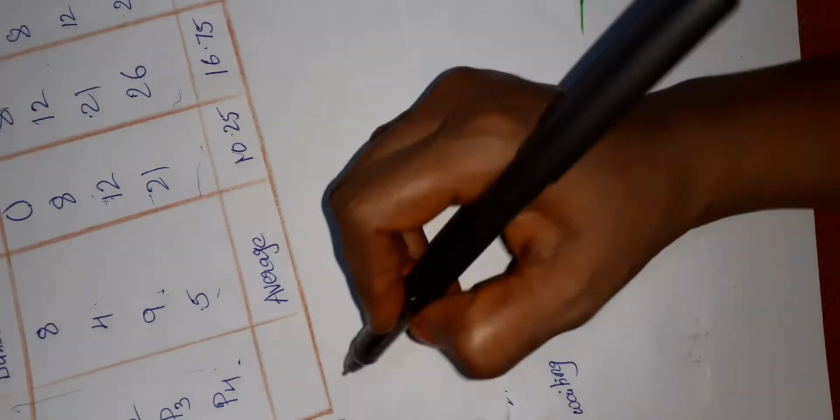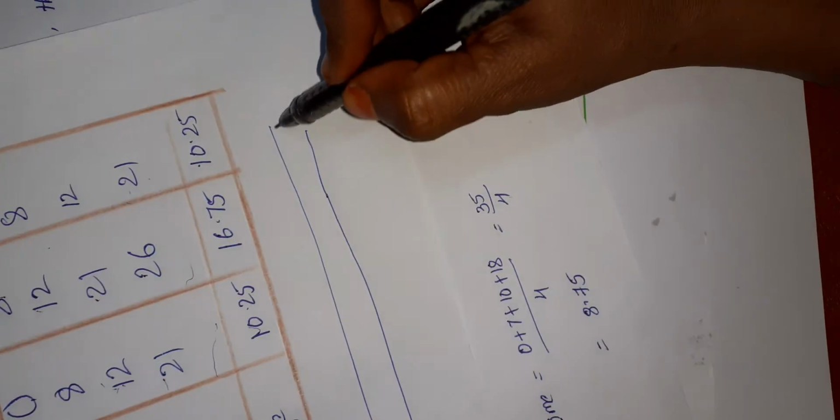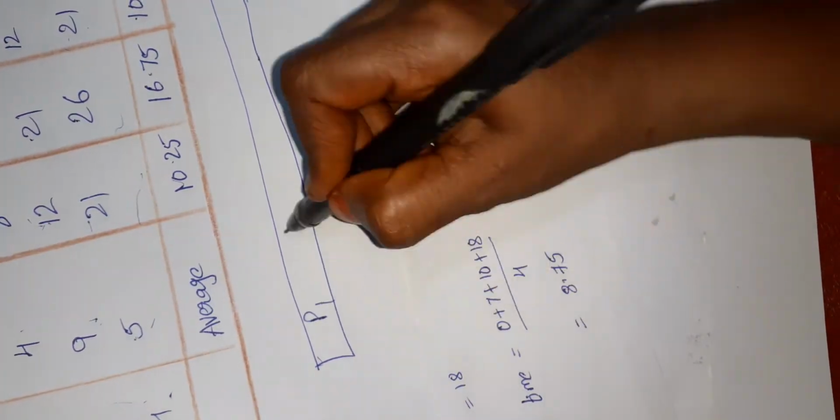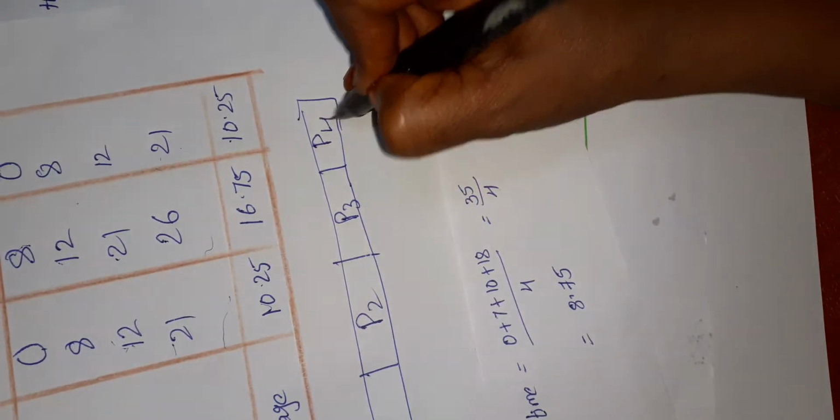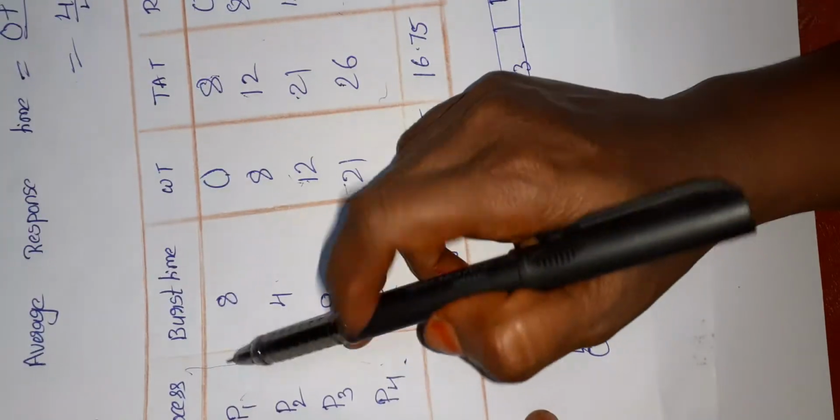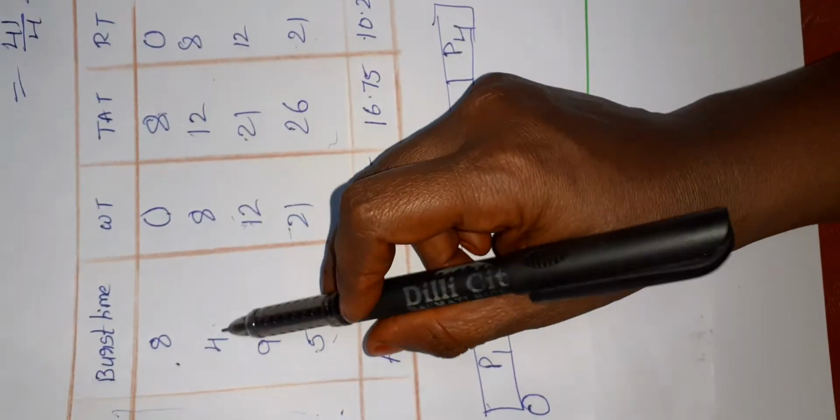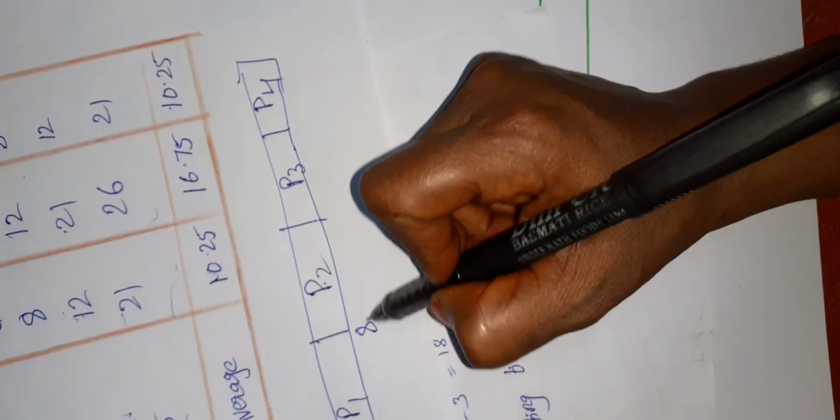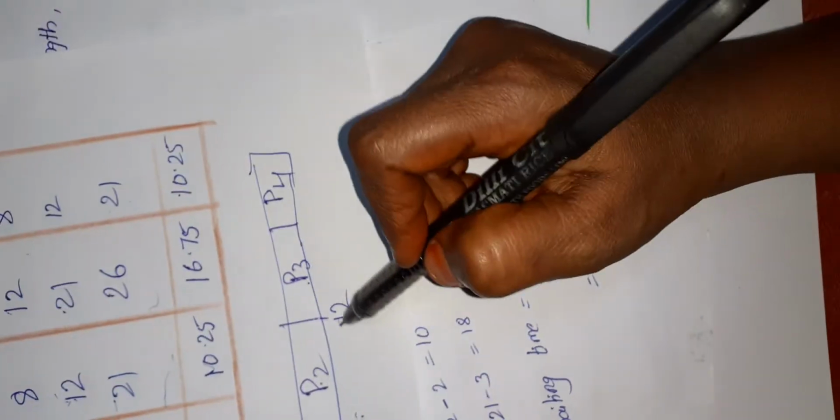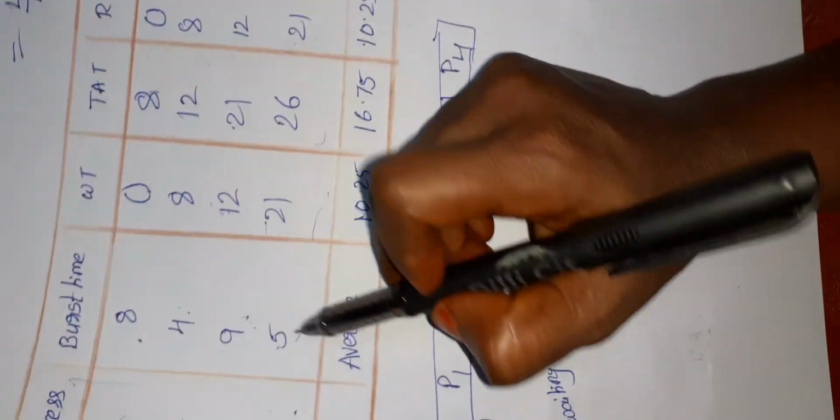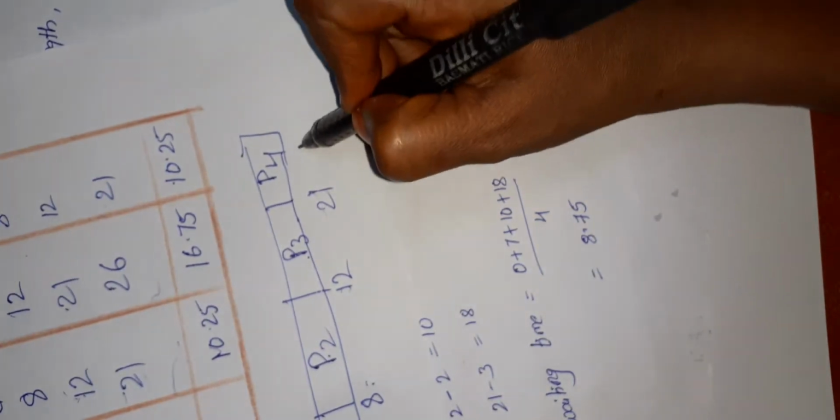So once again I am showing the Gantt chart for each process finally. P1, P2, P3 and P4. P1 starts at 0 and the burst time is 8, so simply we write 8 here. The P2 burst time is 4, so we add 8 plus 4, 12. For P3 the service time is 9, so we add 9 to 12, 21. And for P4 the burst time is 5, so we add 5 to 21.